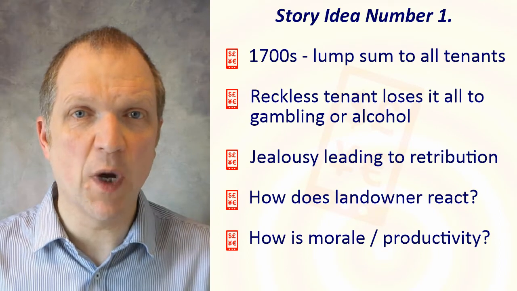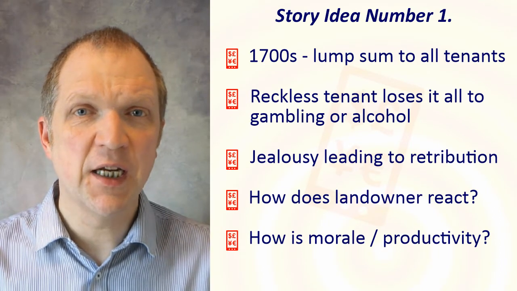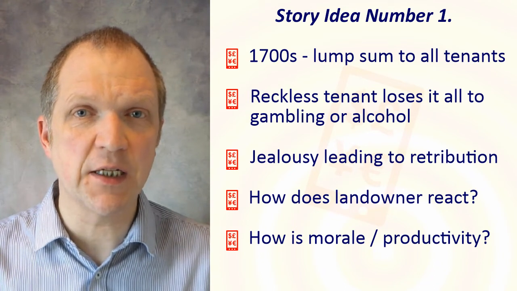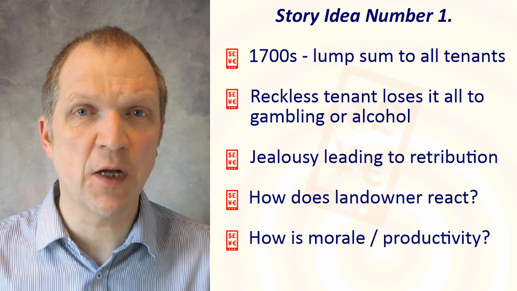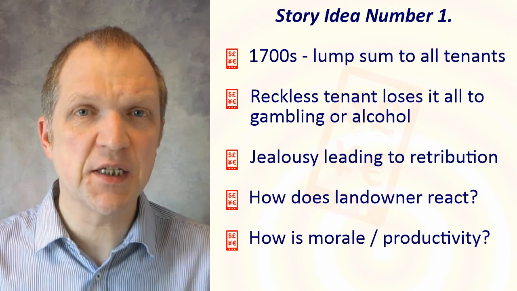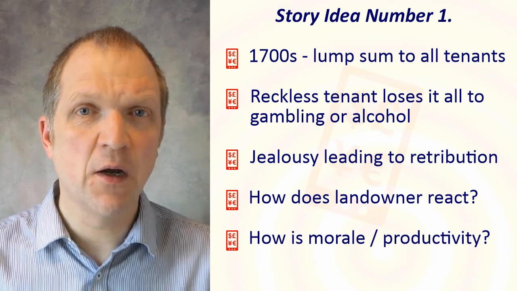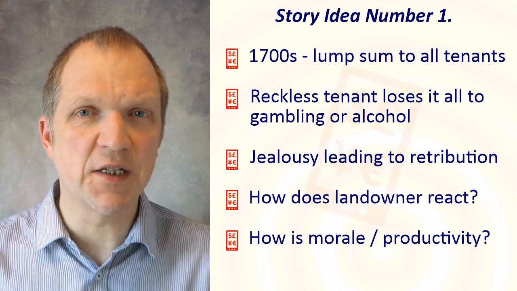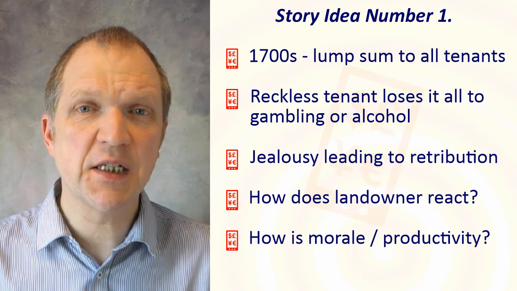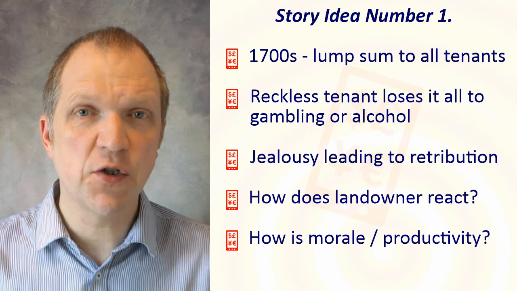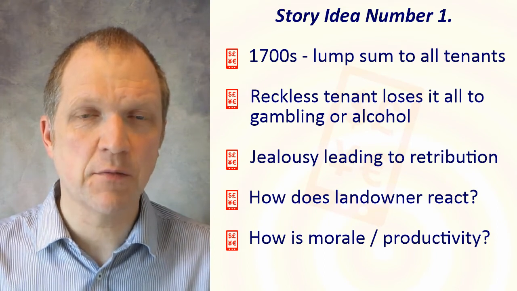Story idea number 1. A wealthy landowner in the 1700s decides to gift lump sums to all the tenants on his estate. This could be an act of altruism, or to improve worker morale and thus increase productivity. While most of the tenants save or invest the money wisely, one of them loses it all via gambling or drinking. This reckless tenant becomes jealous of the others and decides to murder them and steal their money. How does the landowner react? How do worker morale and productivity suffer?